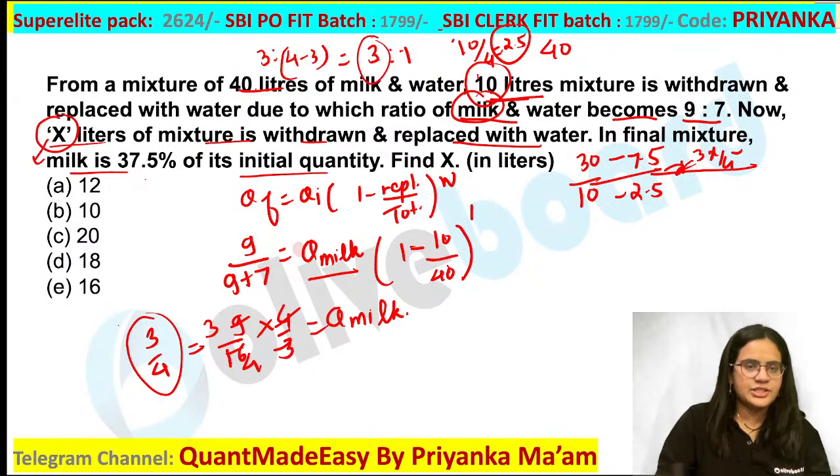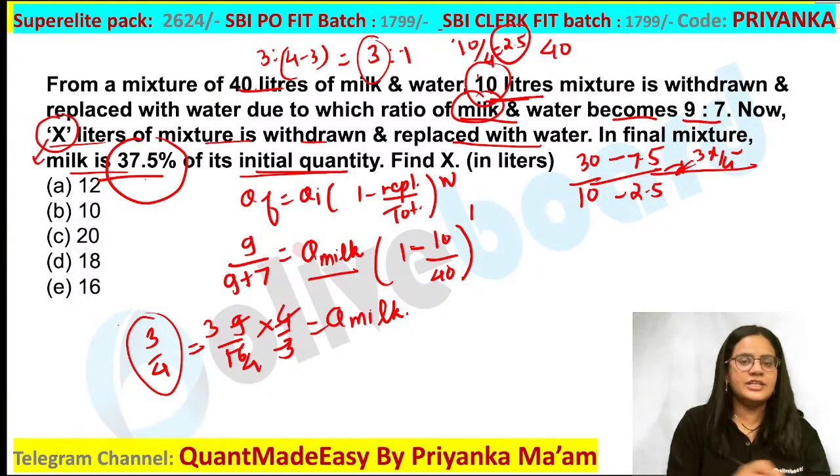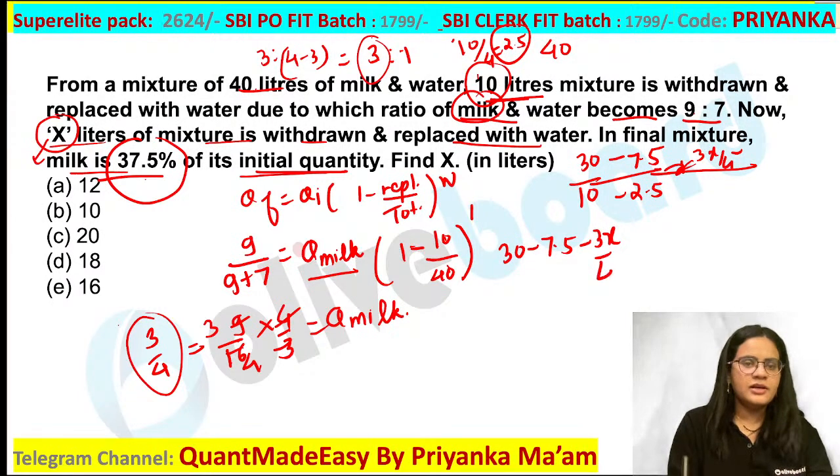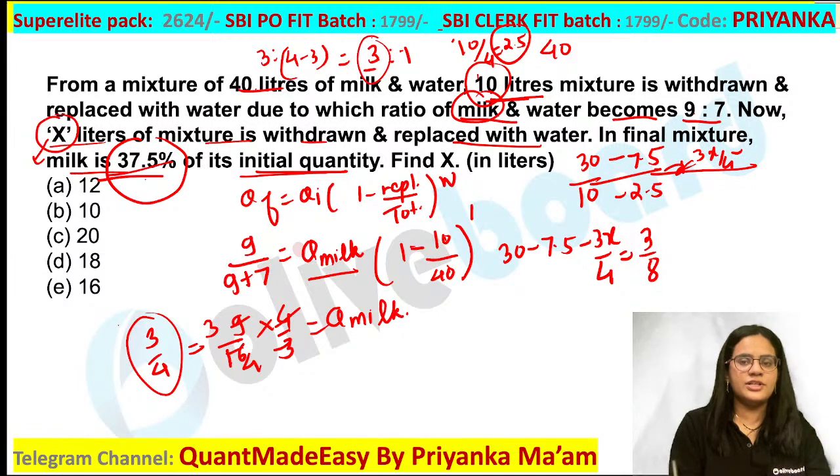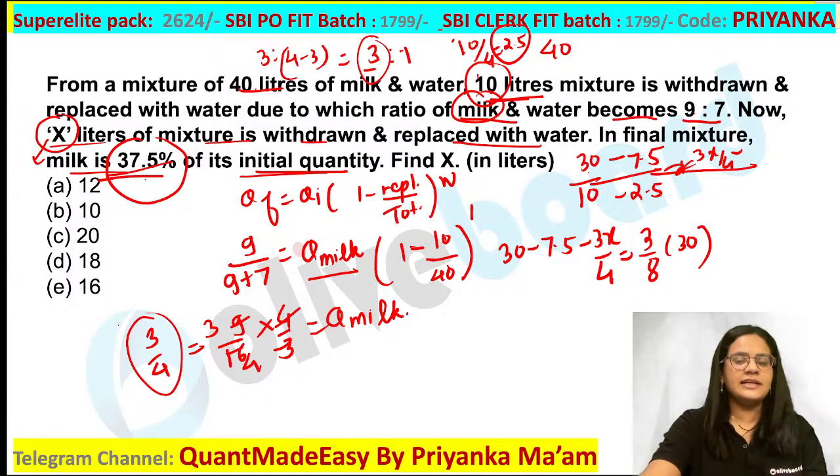Now what is given in your question? Final mixture milk is 37.5% of its initial quantity. So what are you going to write? 30 minus 7.5 minus 3x by 4. This is going to be 37.5%, that is 3 by 8 of its original quantity. So what is the original quantity? That is nothing but 30 here. Your original value is nothing but 30 liters in this.